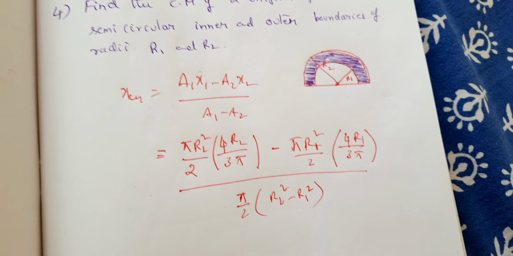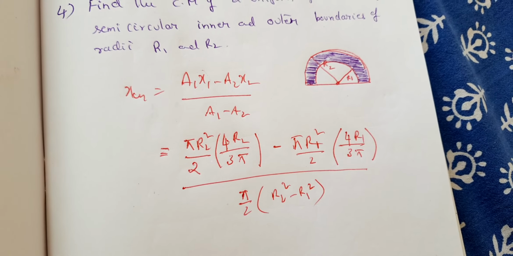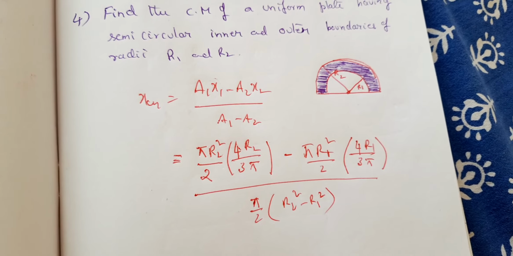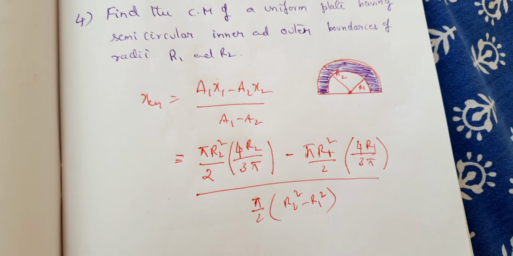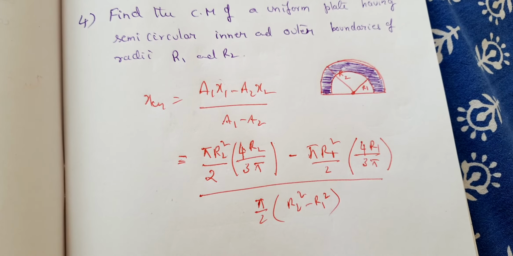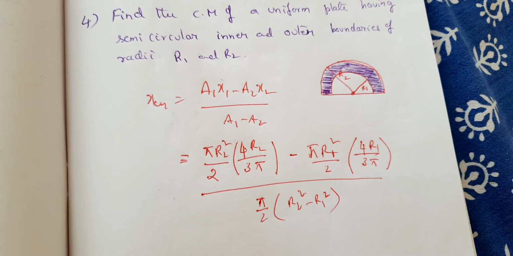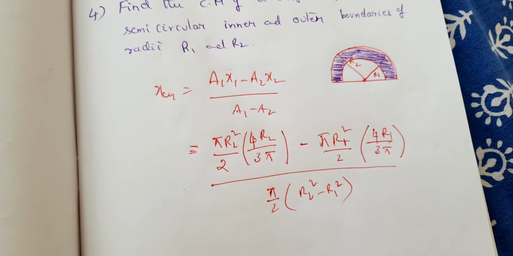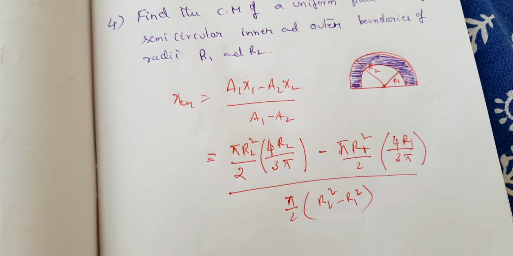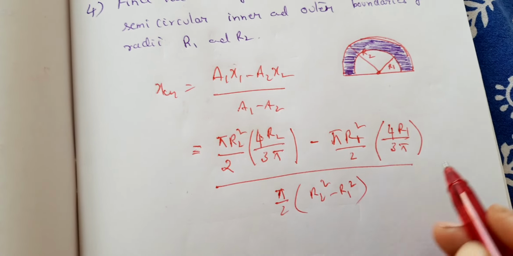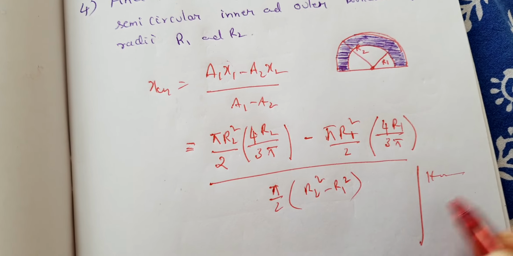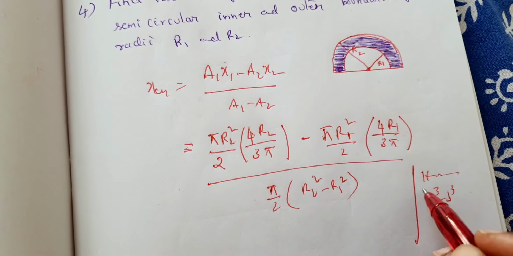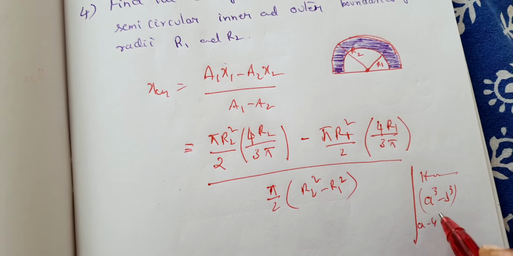So a cube minus b cube by a square minus b square. Try to do it by yourself. The hint I'm going to give you is that a cube minus b cube can be drawn from the a minus b whole cube formula.